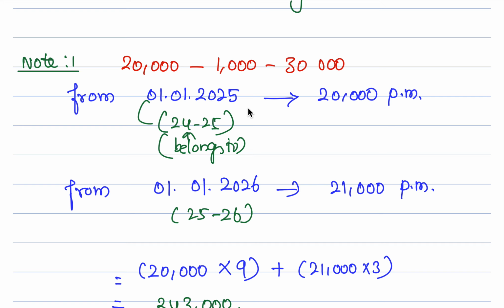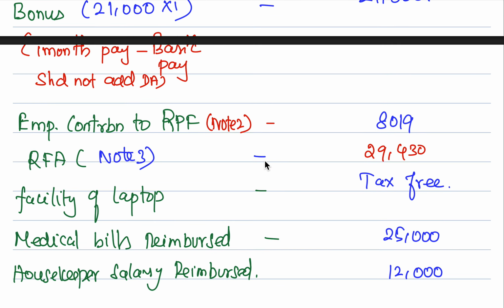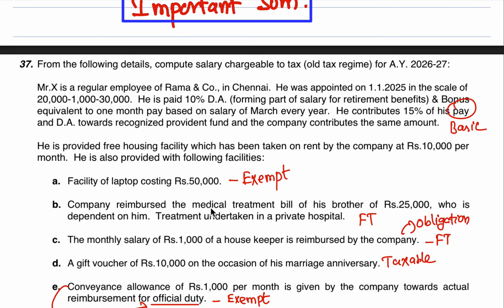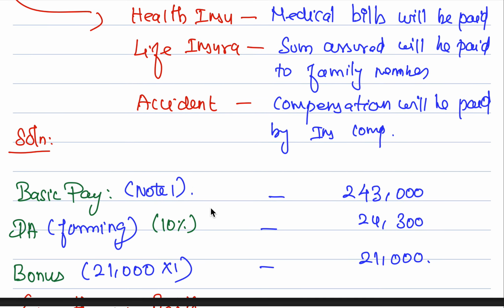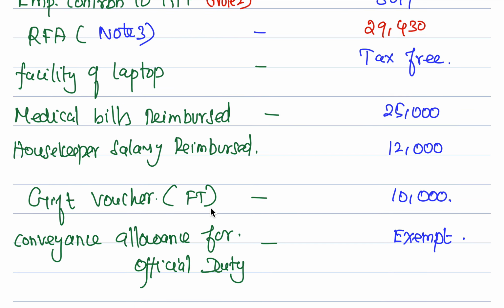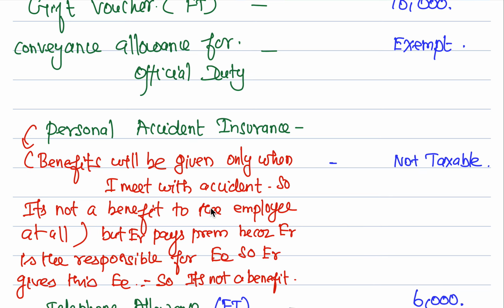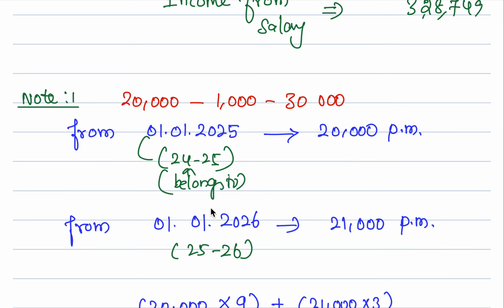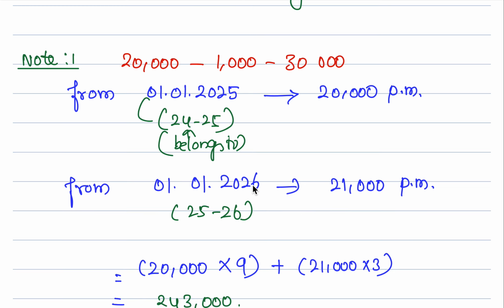No, not for the first 3 months. First, we are calculating it for assessment year 2026-27, which means the previous financial year is 25-26. So we are supposed to calculate from April 1st of 25, so 1st of April 2025 to December 2025, which is 9 months, 20,000 is the salary.